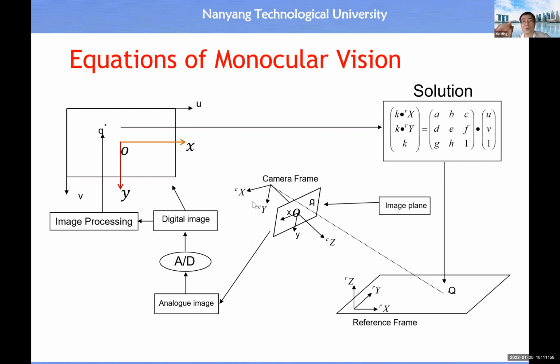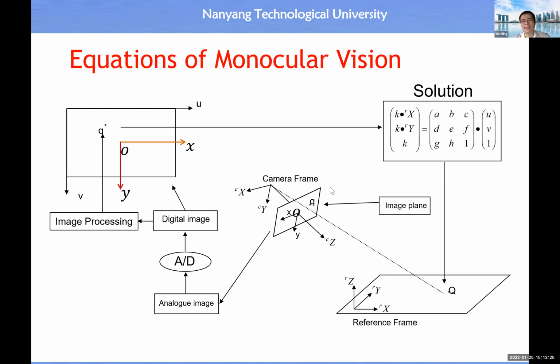Now you may ask this question: normally the image plane is inside the camera, so how come we draw the image plane at the symmetric position outside the camera? The answer is that mathematically they are equivalent. The information is equivalent, and it is easier for us to visualize and understand the transformation when we draw the virtual image plane in front of the lens.